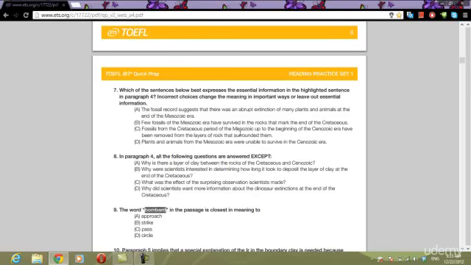All these should not be used this way. Okay, so this is an incorrect statement. Plants and animals from the Mesozoic era were unable to survive in the Cenozoic area. It doesn't say that. Again, that's wrong. All right.